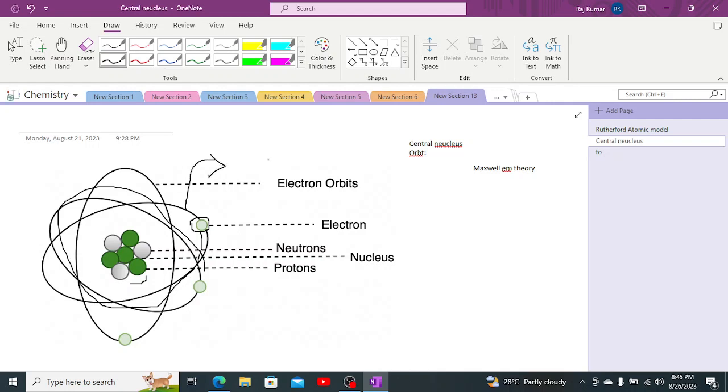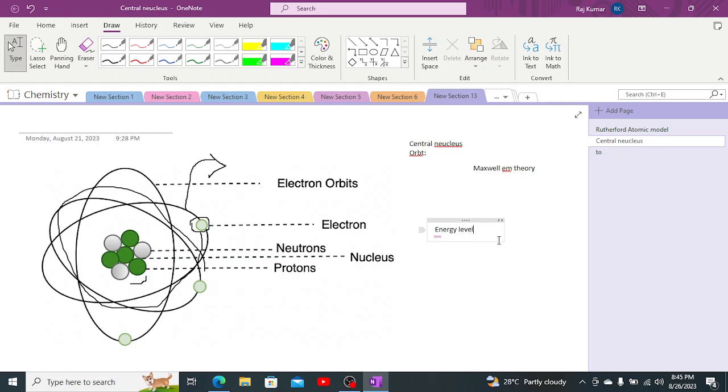But what were his defects? What were the shortcomings, or we can say weaknesses, inside his model? His first weakness was that he didn't tell the energy level. As an electron is continuously revolving around the nucleus, it must emit some sort of energy. But according to his theory, there was no concept of how the electron is revolving. It was just describing that the electron is revolving around the nucleus and that's it.